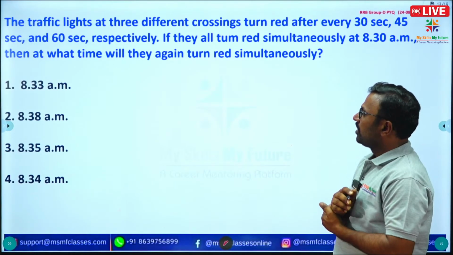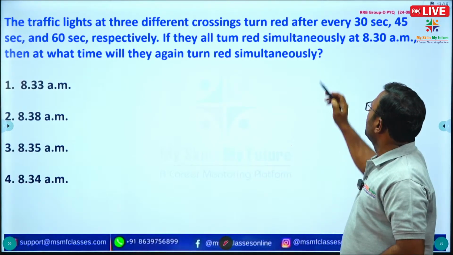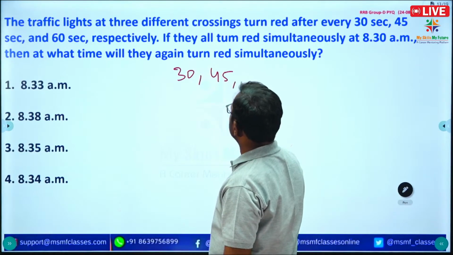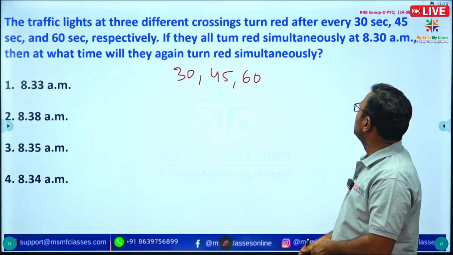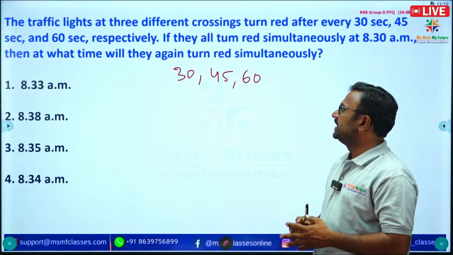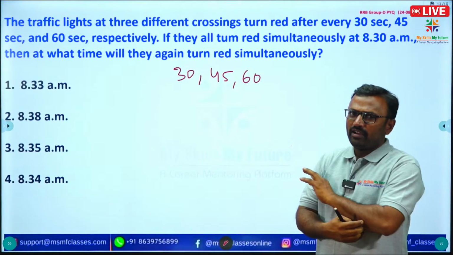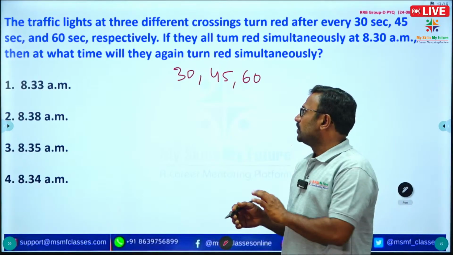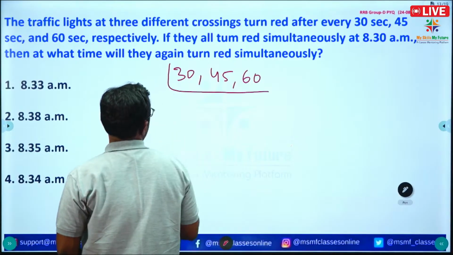The traffic lights at 3 different crossings turn red after every 30 seconds, 45 seconds, 60 seconds respectively. If they all turn red simultaneously at 8:30 a.m., then at what time will they again turn red simultaneously? In the LCM topic we already discussed the same type of questions. So just calculate the LCM for these 3 values.